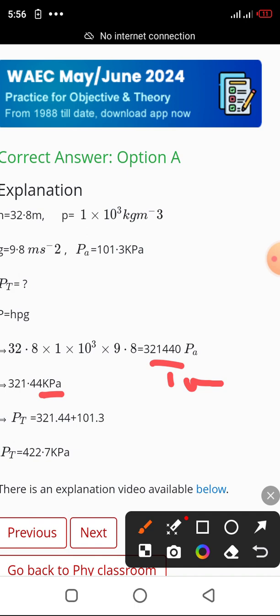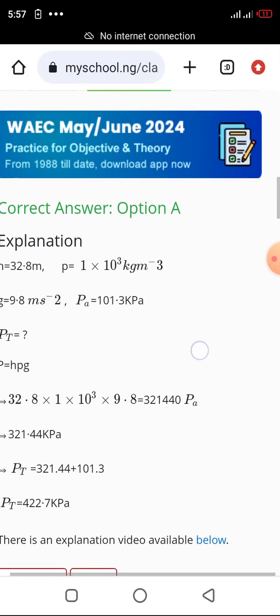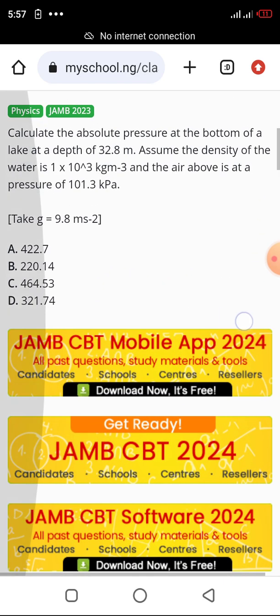So the absolute pressure or total pressure is equal to the pressure given plus the liquid pressure that we have just calculated, which is this 32144 kilopascal, plus the pressure given, pressure on the air, which is 101.3. If you add them together, you will have 422.7 kilopascal. So this is the value of absolute pressure, which is option D. D is the answer.